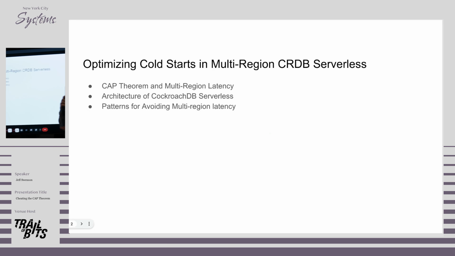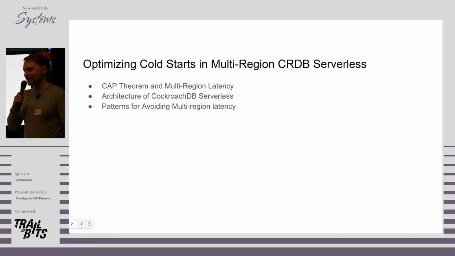I'll leave with an understanding of some of the patterns that exist for avoiding latency in multi-region distributed consistent systems. We're going to start by talking about the CAP theorem and why consistency and low latency are sometimes at odds when your nodes are far apart. We're then going to talk about the architecture of CockroachDB Serverless so that I can provide background on the actual optimizations that we're discussing. And then the meat of it will be solving this problem where starting up a server in a multi-region deployment was taking 10 seconds when we needed it to take a fraction of a second.